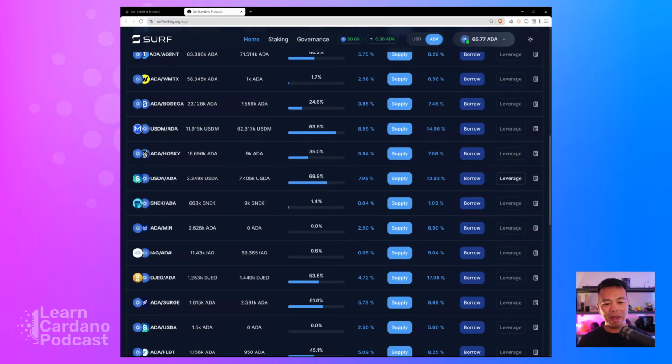I do recommend testing it out and playing around with smaller amounts so you have a better understanding of how the platform works and when the market moves, what you need to do in regards to managing your loans, whether you're borrowing or supplying assets onto the platform itself.